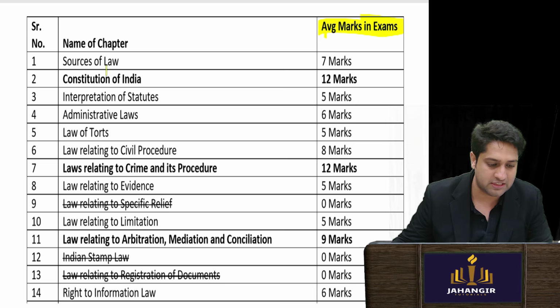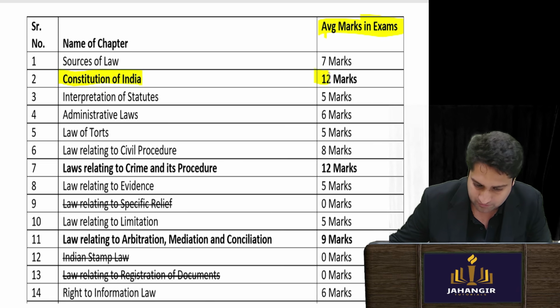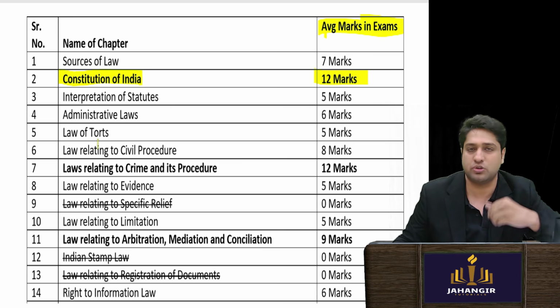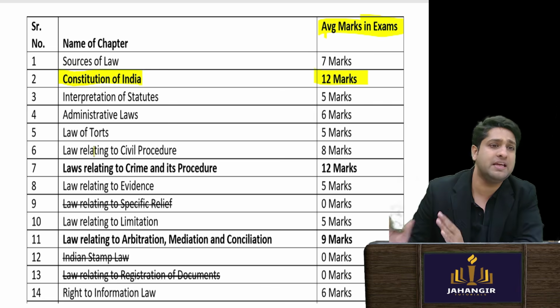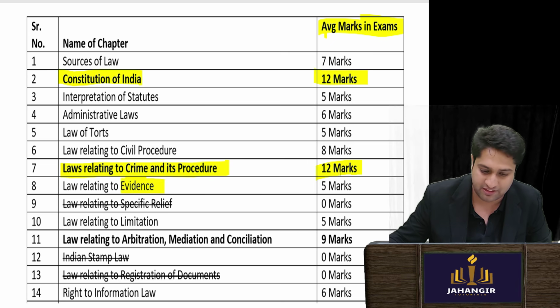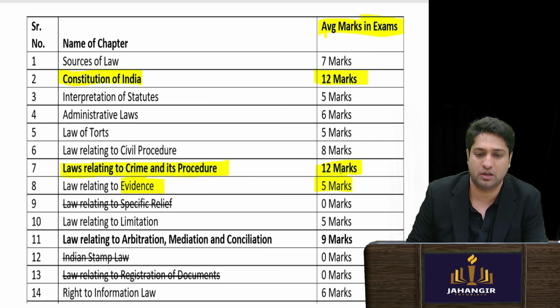The most important is the Constitution of India, which comes for around 12 marks. This is through multiple attempts, so even when you're watching in future, you know this will be relevant. Law relating to crime is 12 marks, and with the Evidence Act, the total is around 17 marks, as all 3 criminal laws come.